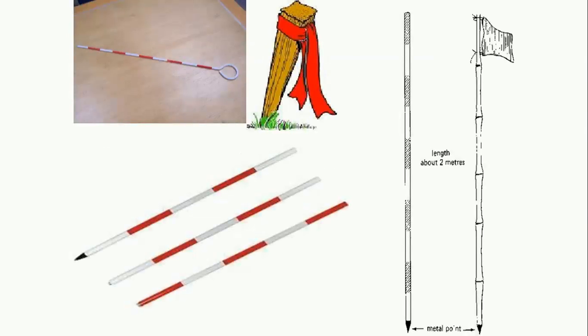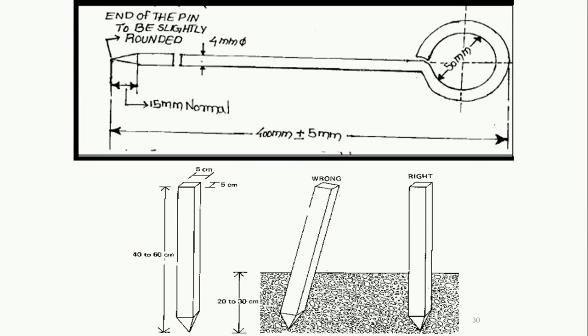These are some pictures of a ranging rod, arrows and pegs. You can see a ranging rod painted with alternate white and red strips, having a pointed edge at the end for fixing purposes, and about 2 meters long. There is an arrow displayed there, and the peg. So this is the overall set of instruments you require for performing the chain survey.